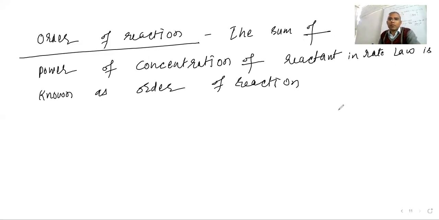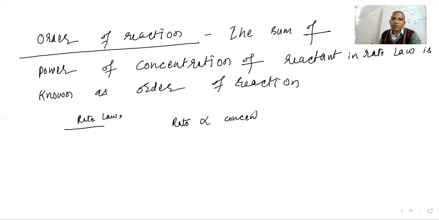Suppose I am writing the rate law. How is rate law defined? Rate is proportional to the concentration of reactants. If you remove the proportionality sign, the constant K will come.